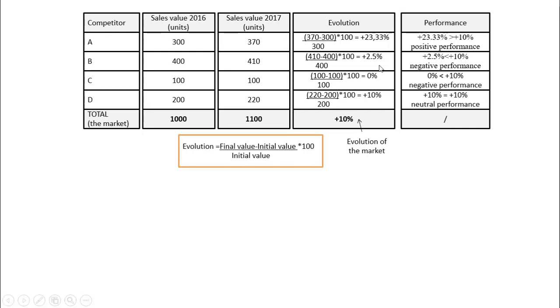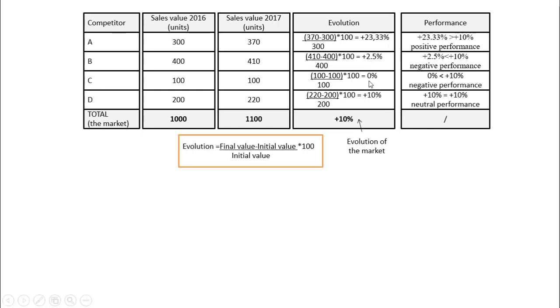The second company has an increase by 2.5, yet this increase is lower than the average of the market. Therefore, this company is going to be left behind by some of the competitors, so it has a negative performance. Again, it is not enough to increase. You have to increase at the same pace or at a higher pace than the average of the competitors to have a good position and maintain a position on the market.